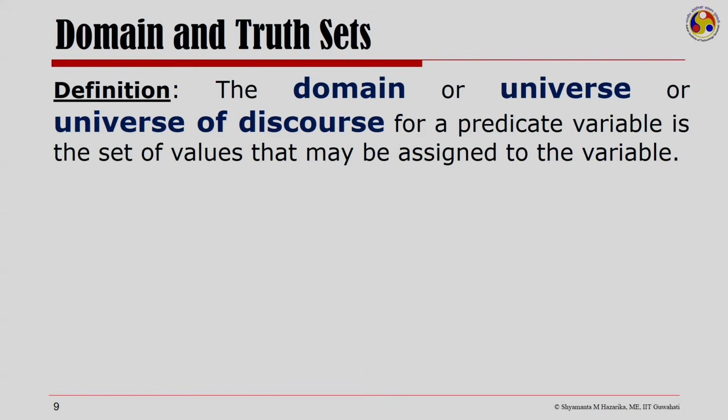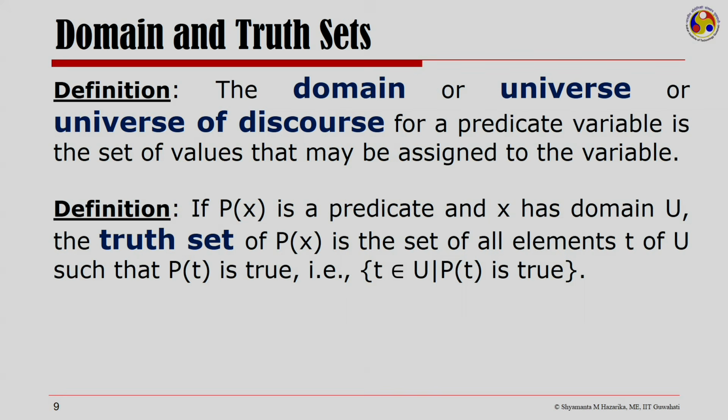The domain, or universe, or the universe of discourse for a predicate variable is the set of values that may be assigned to the variable, and the truth set of a predicate, given a domain U, is the set of all elements t of U such that the predicate P(t) is true.